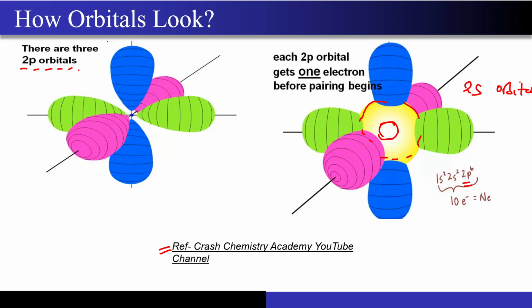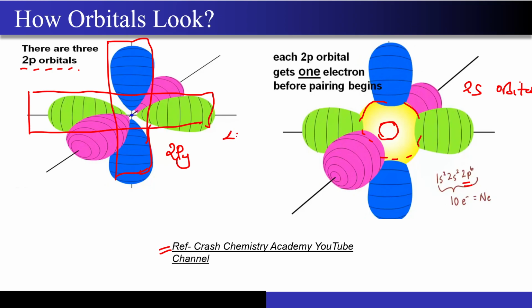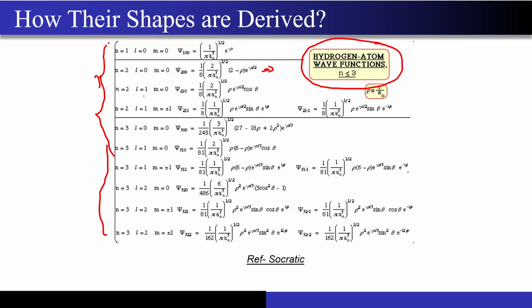So if I just consider this particular axis, maybe I can denote it like 2py, at this particular axis I can denote it maybe like 2px, right? And along this axis, I can denote it like 2pz, right? So now why did we get three lobes like this, that is along three axes, and not for this s orbital? Again the answer lies in Schrodinger's equation.